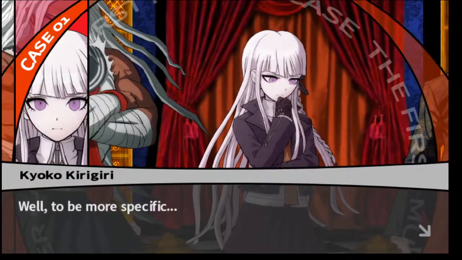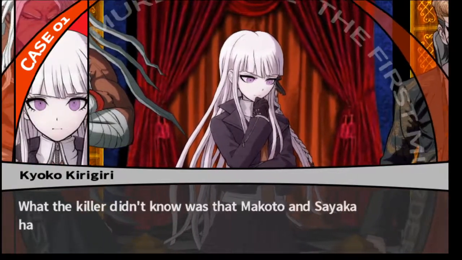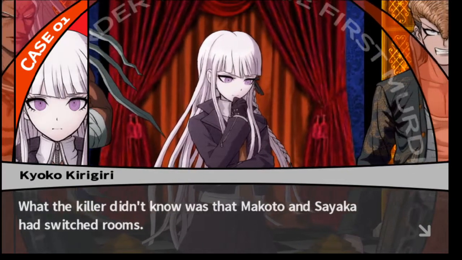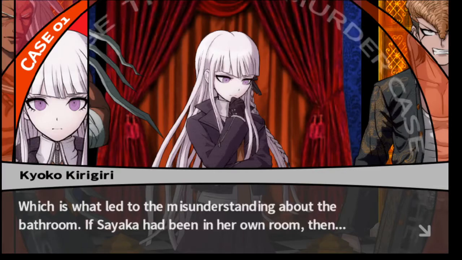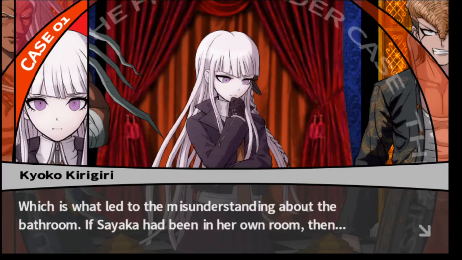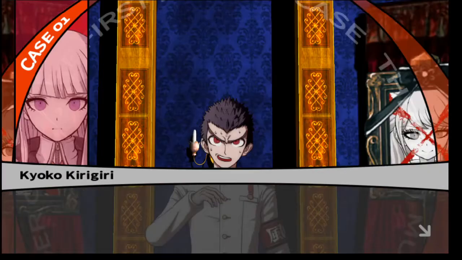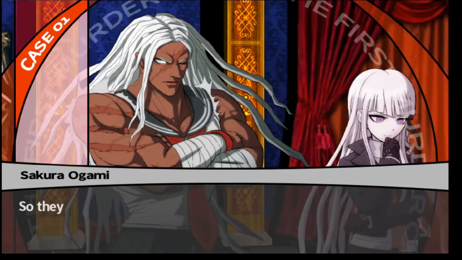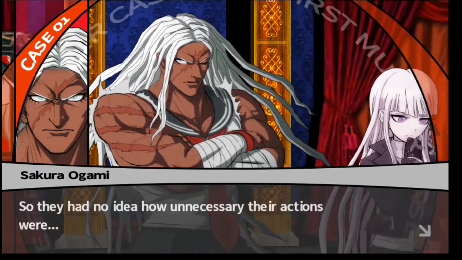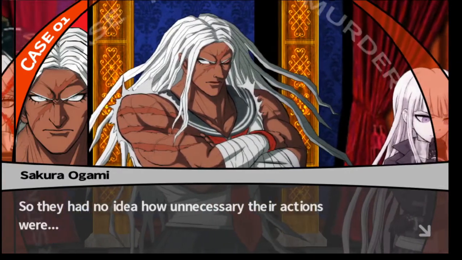Well, to be more specific, what the killer didn't know was that Makoto and Sayaka had switched rooms, which is what led to the misunderstanding about the bathroom. If Sayaka had been in her own room, then there would have been a lock on the door, and they would have had to break through. So they had no idea how unnecessary their actions were.